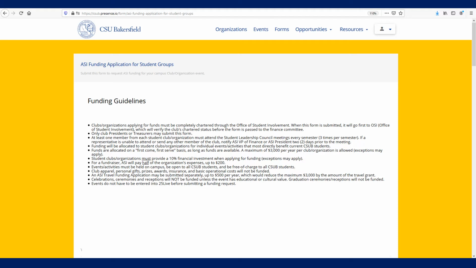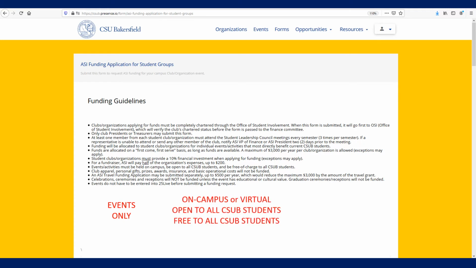The key takeaways here are: ASI funds events. They don't give out money for other club needs. The events must be on campus or virtual, open to all CSUB students, and free to all CSUB students. Clubs are limited to receiving up to $3,000 per year, including a maximum of $500 for travel.